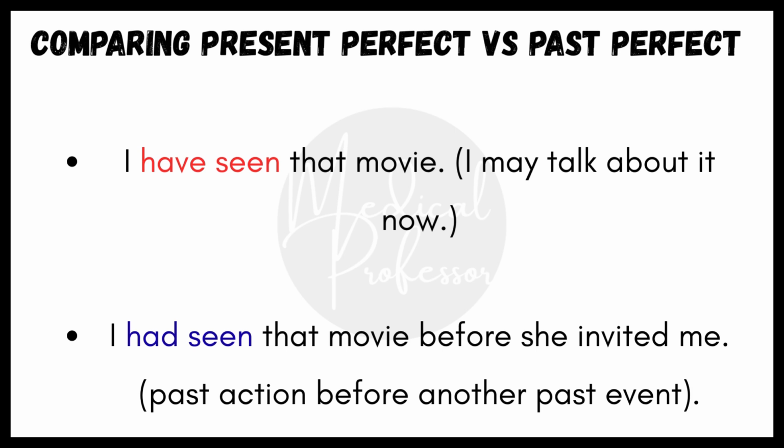Past perfect connects the past with another past action. We use it when one action happened before another action. For example, I had seen that movie before she invited me. First, I saw the movie, then later she invited me. Think of it in this way. Present perfect: past plus now. Past perfect: past plus earlier past.